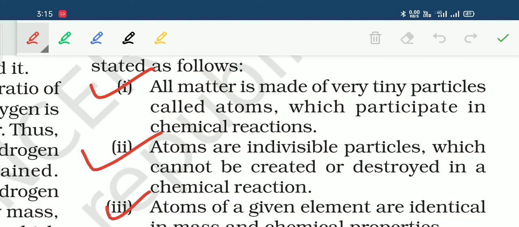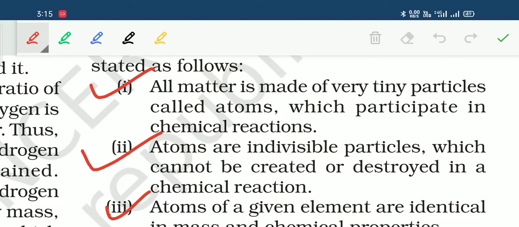Now, Dalton put forward this postulate on the basis of the law of conservation of mass. In that law, we have studied that mass can neither be created nor destroyed in a chemical reaction.